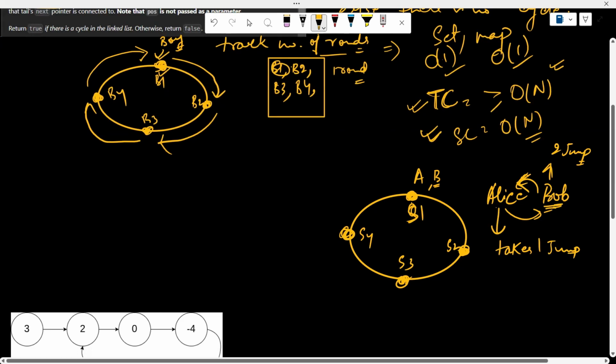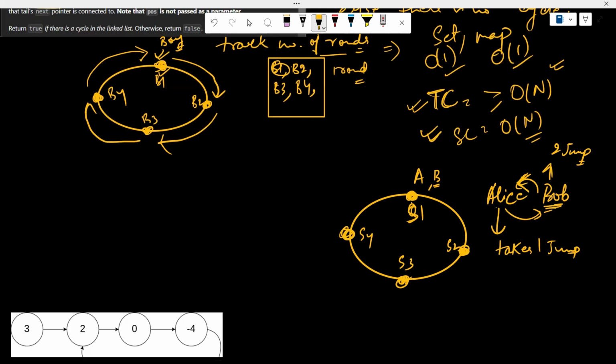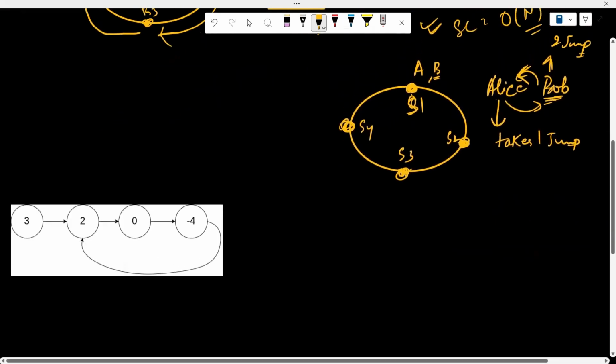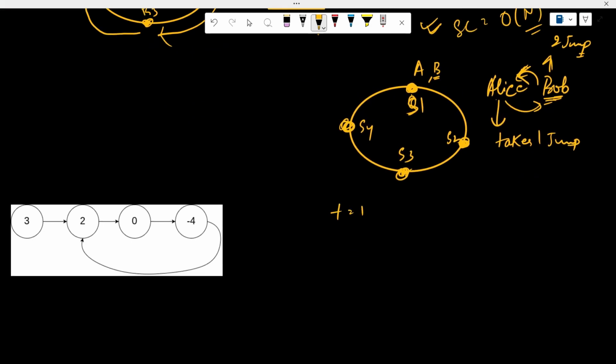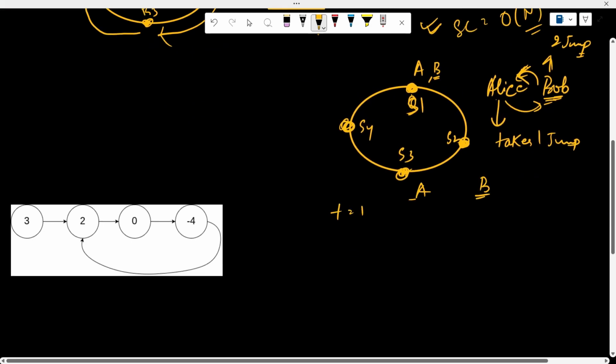If they are running in a circular track, at time t1, Alice and Bob both start at the same position. At t2, Alice jumps to spot 2 and Bob jumps to spot 3. One spot, and again two jumps. At t3, Alice jumps to s3, Bob jumps to s4, then s1.